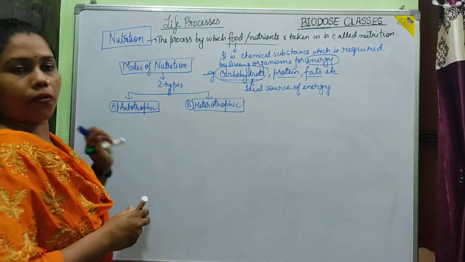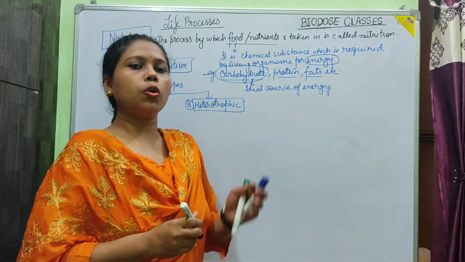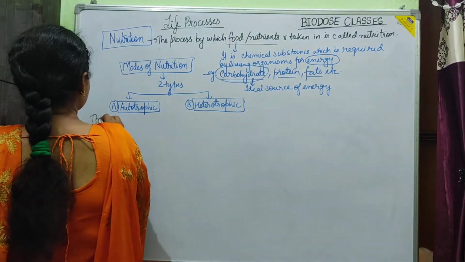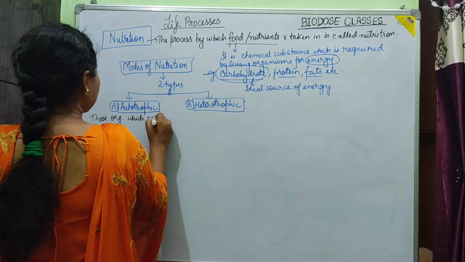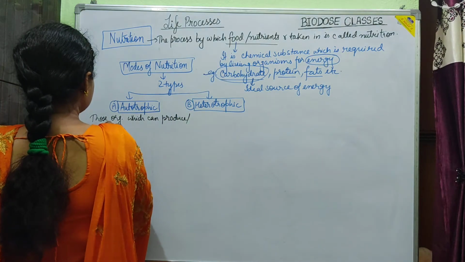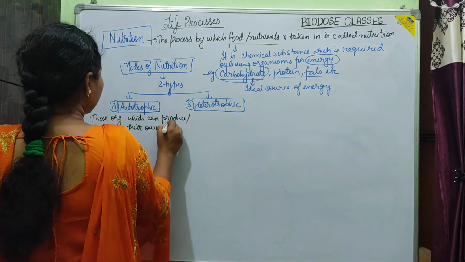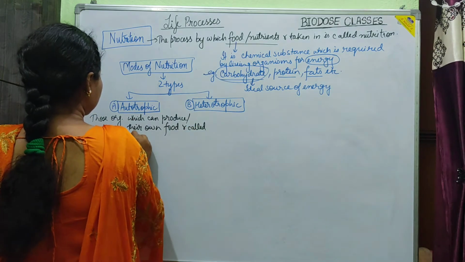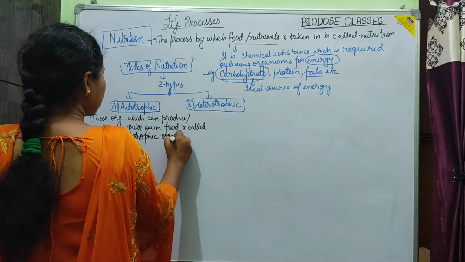So what are autotrophic organisms? Those organisms which have the ability to produce or synthesize their own food are called autotrophic organisms.